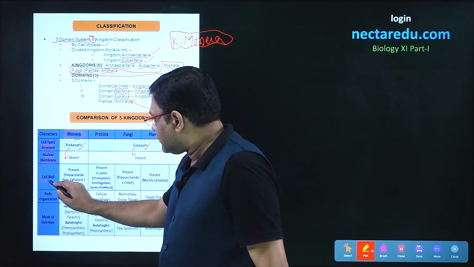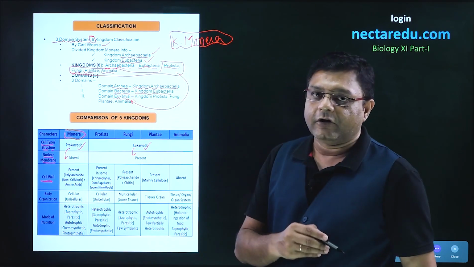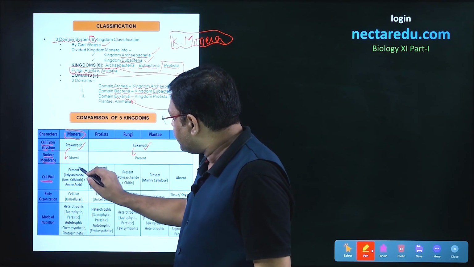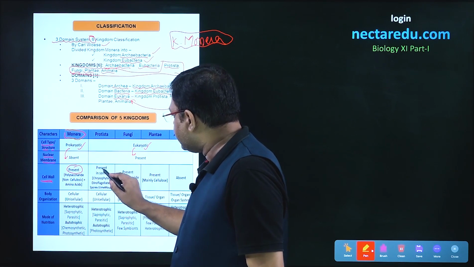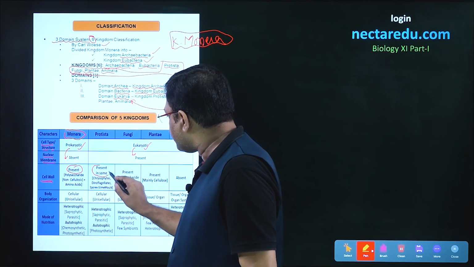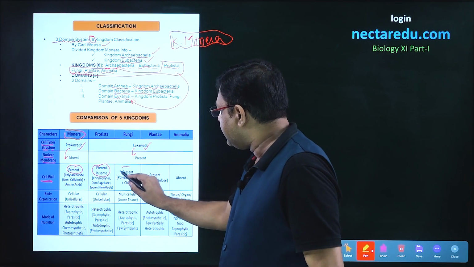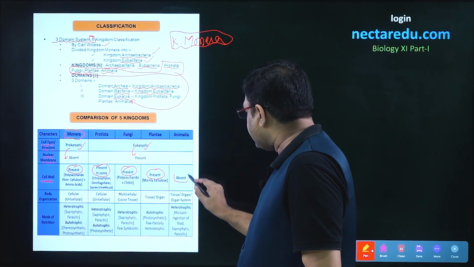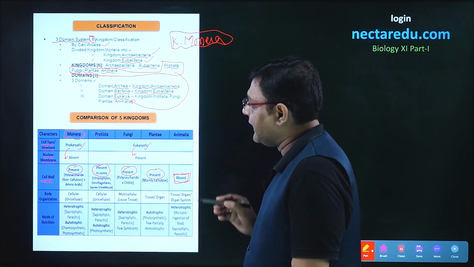Next, moving to the condition of the cell wall. Cell wall is present in Monera, in some Protista, in some fungi, and in Plantae, but it is absent in Animalia.